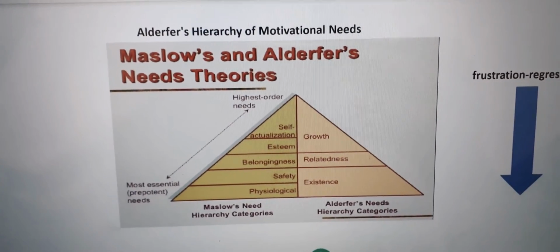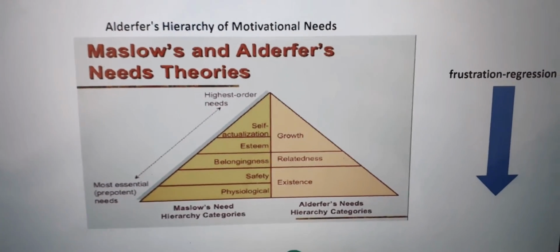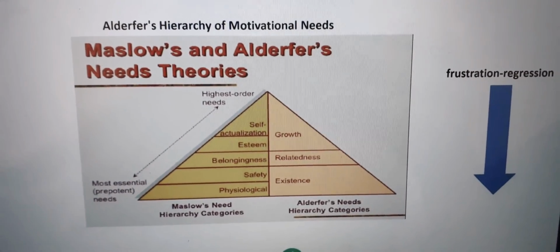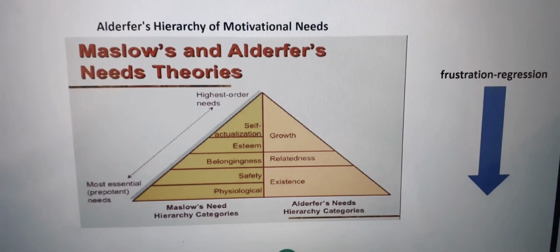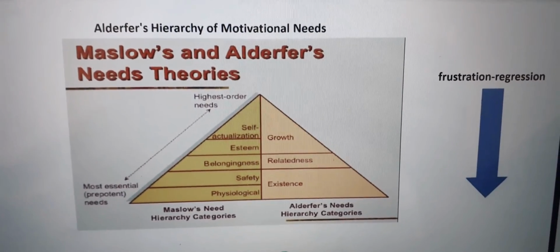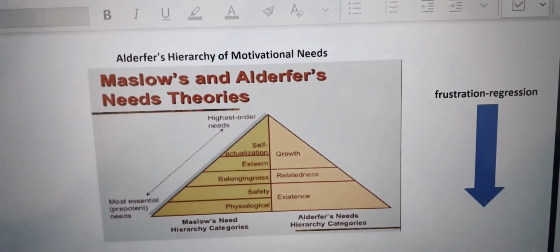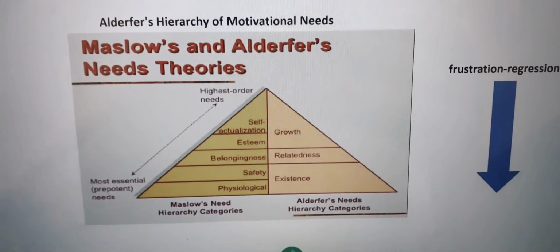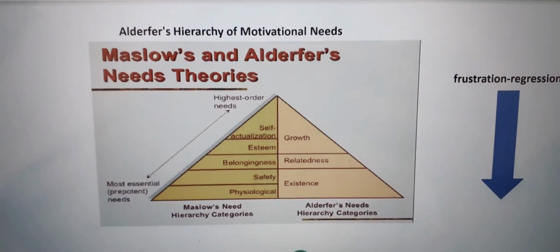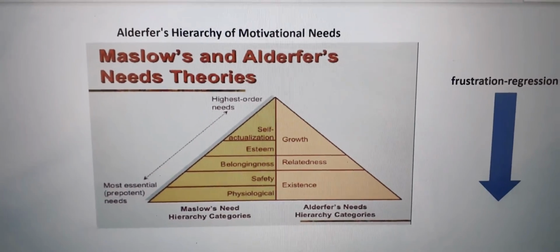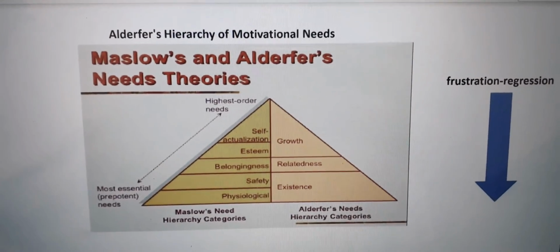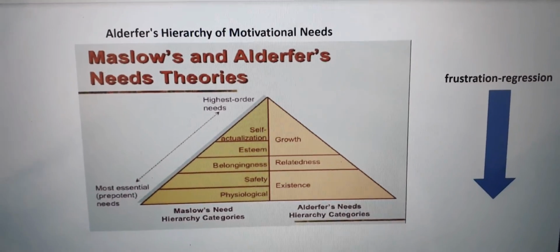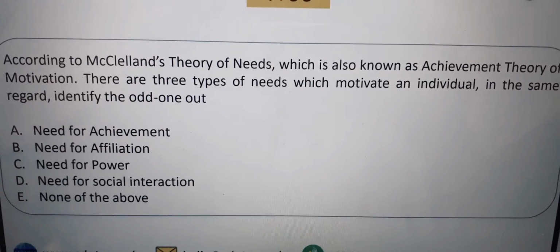Here in Alderfer's needs theory, frustration regression decreases from top to bottom. In Maslow's theory, satisfaction progression increases from bottom to top. I hope you understood this. Now let us go to another question.